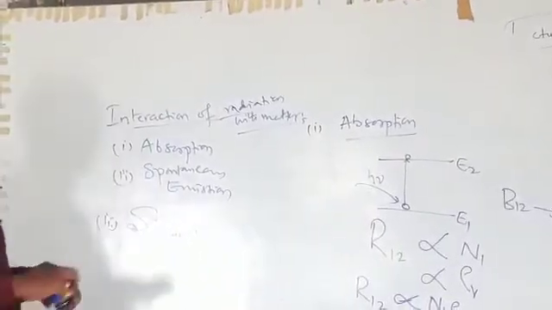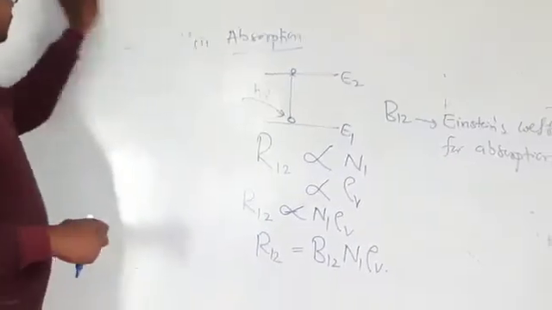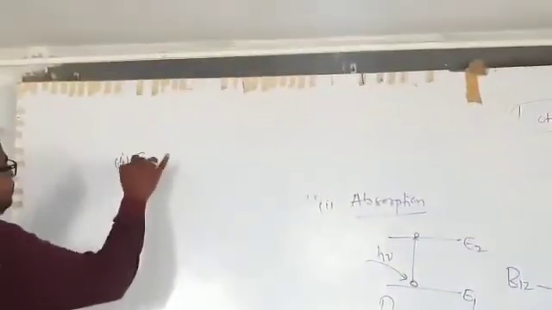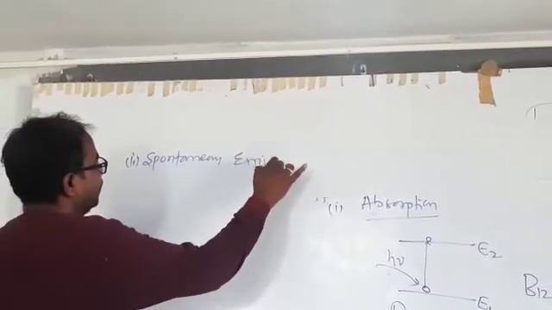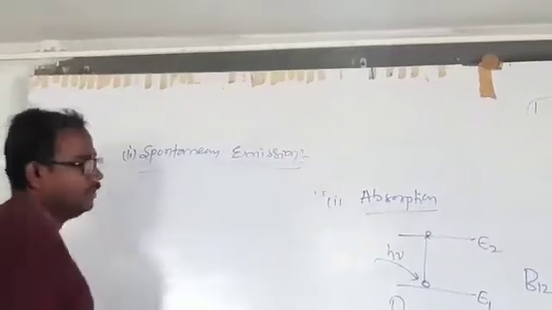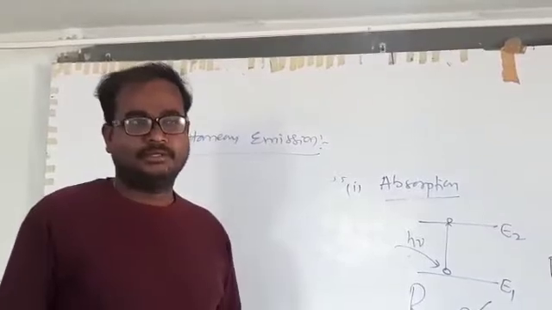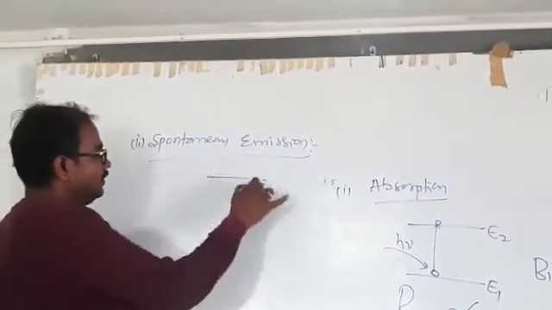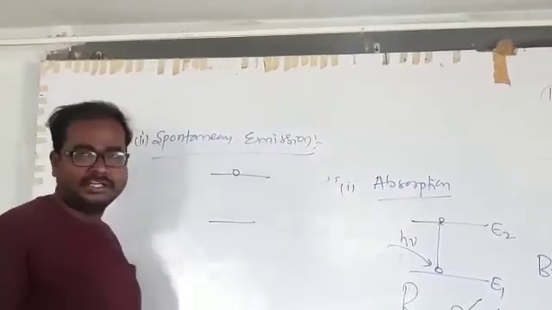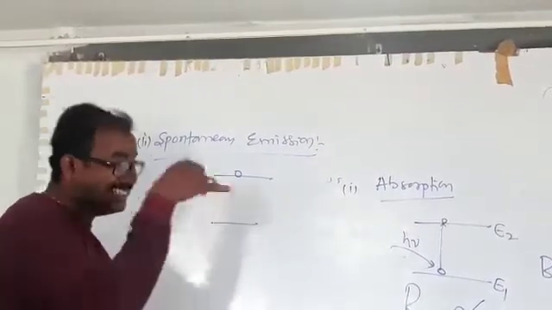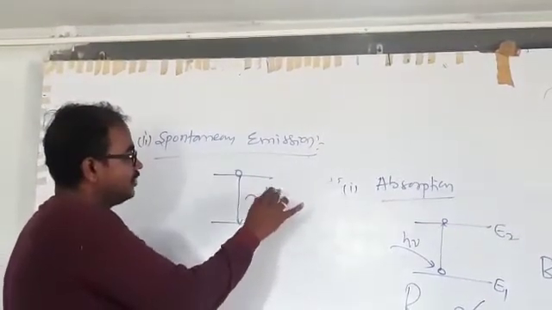Now, the second important process is spontaneous emission. So, what is spontaneous emission? Once the absorption process is completed, the atom will be in the excited state. Now it comes back to the ground state by itself by emitting the energy h nu.